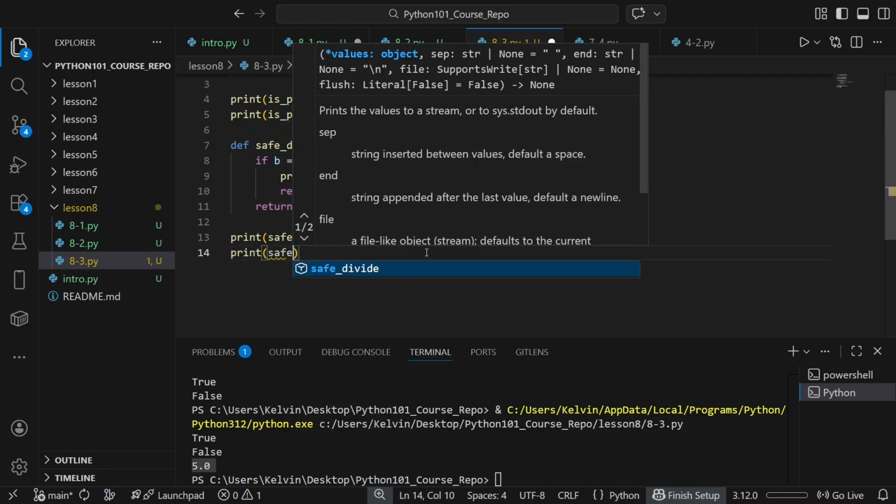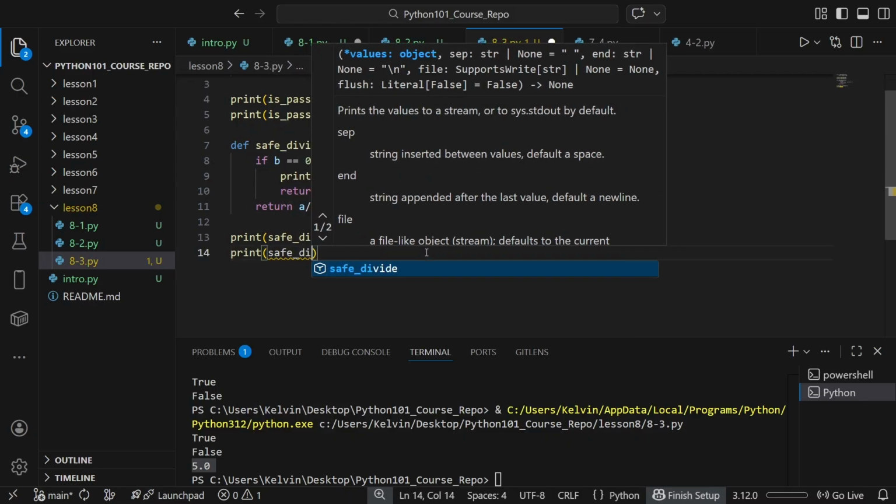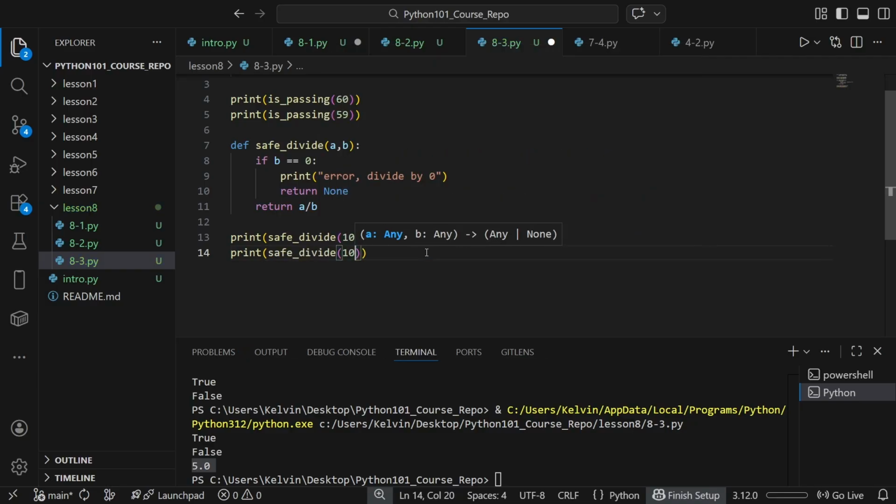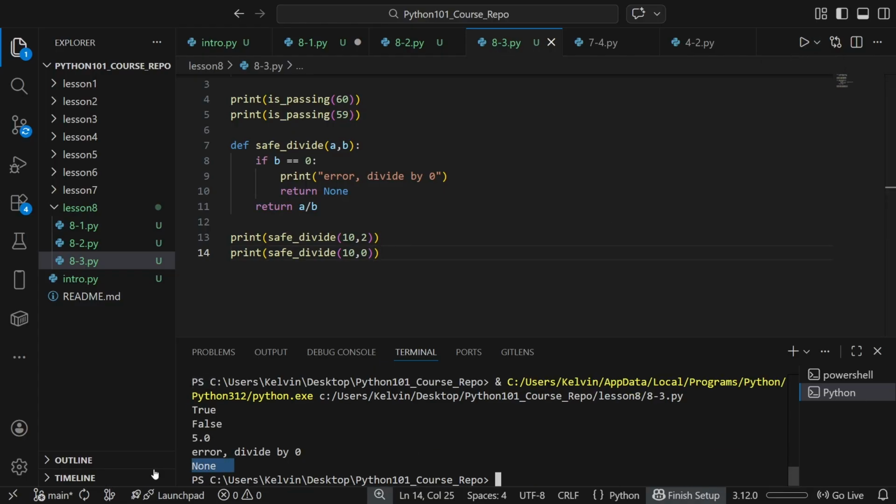Now, if we pass in 10 and then a 0, we can't divide 10 by 0. So this should give us none. Because it goes into this conditional and it returns before it ever reaches this.